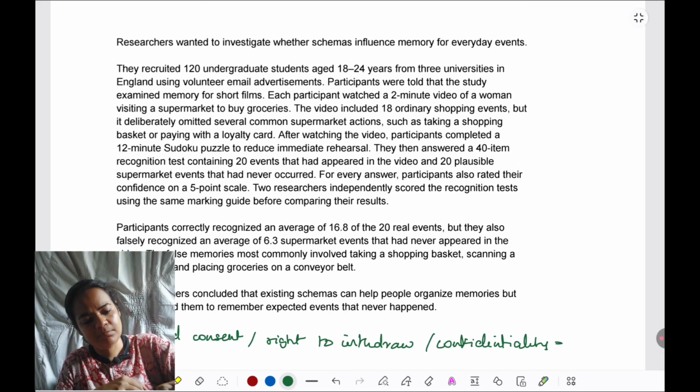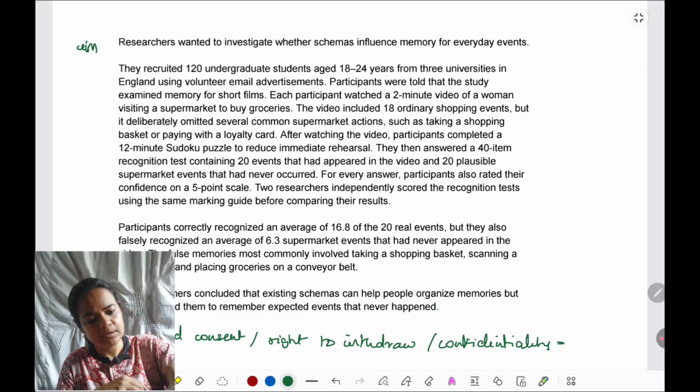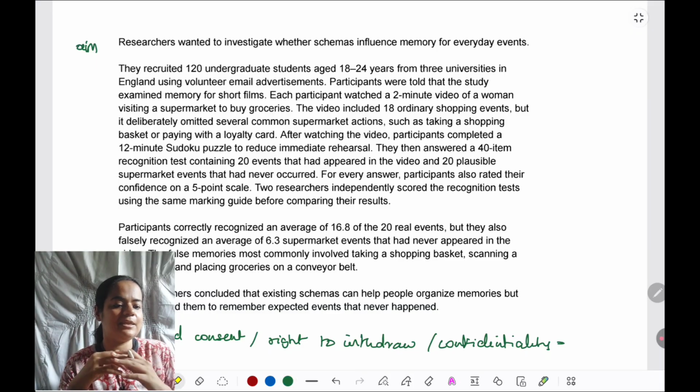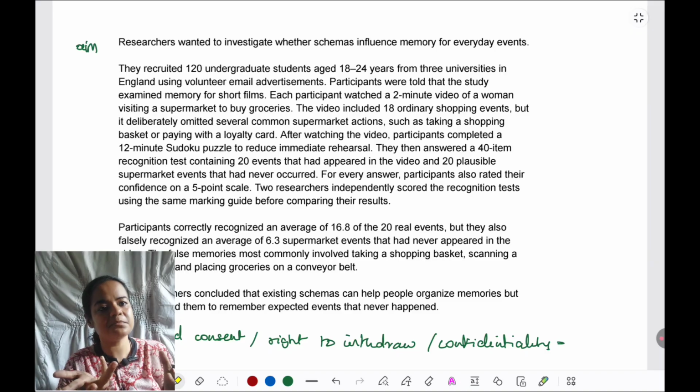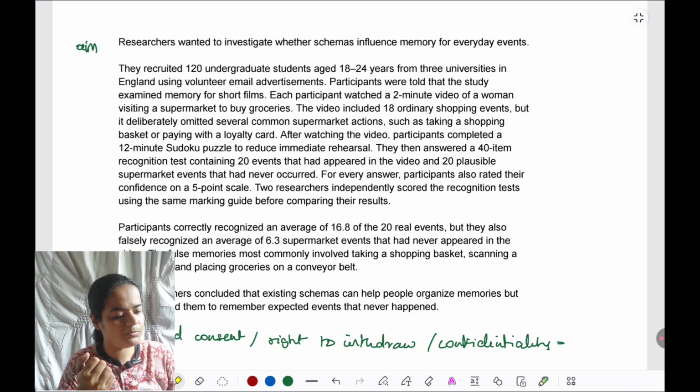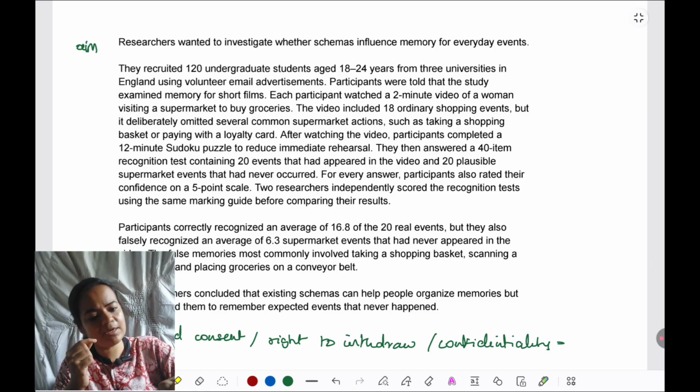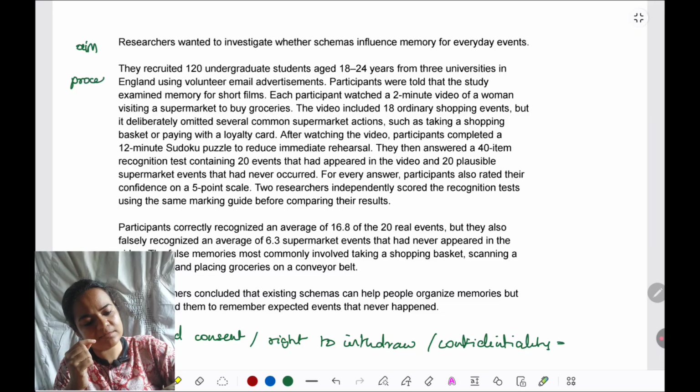So coming to the aim, researchers wanted to investigate whether schemas influence memory for everyday events. In the aim, there's nothing for ethics, because right now we don't even know what they're doing in the procedure. So procedure will become the critical part for ethics.